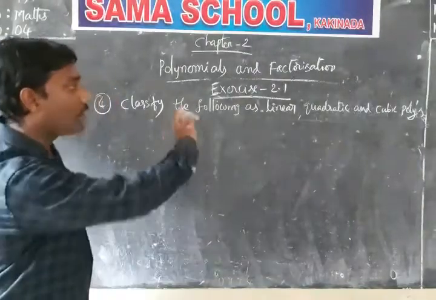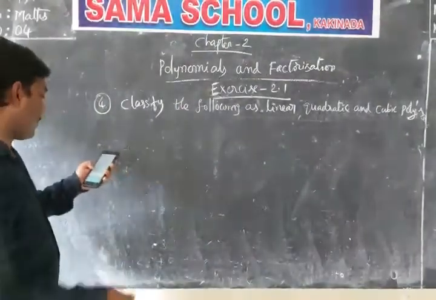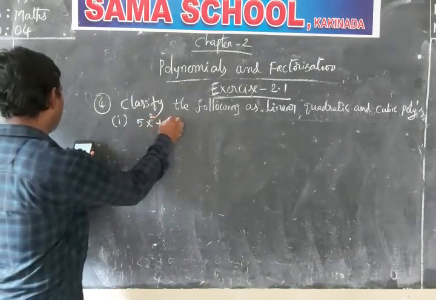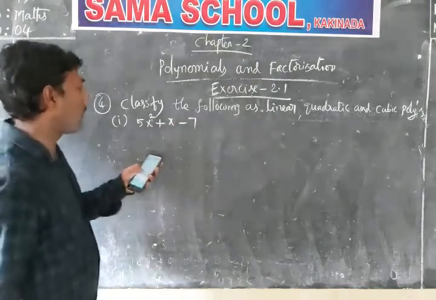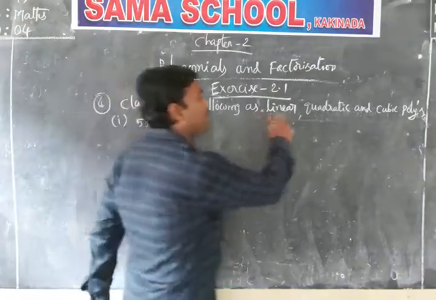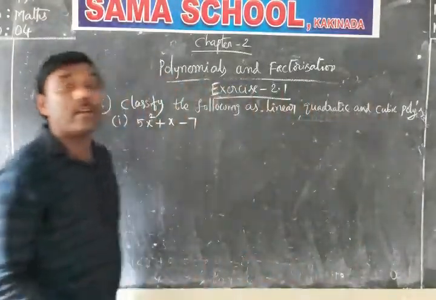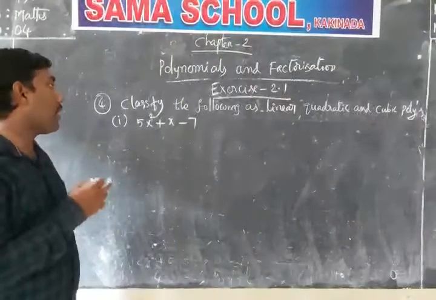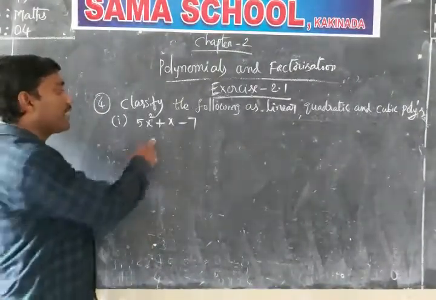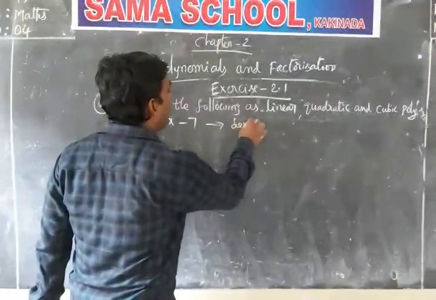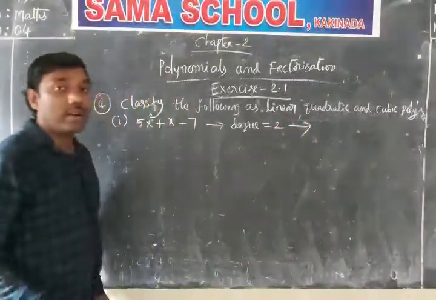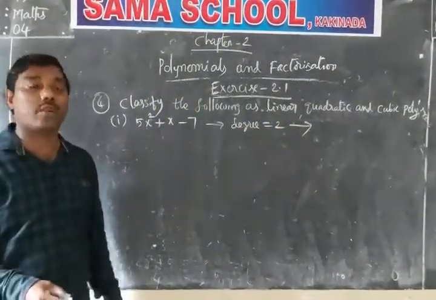Now I am going to complete this model. The first question in this model: 5x square plus x minus 7. These three types are according to the degree of the polynomial. See how to identify which one it is. What is the degree of this polynomial? 2, 1, 0. The degree is 2. Now what is the type of this? Degree 2 means quadratic.